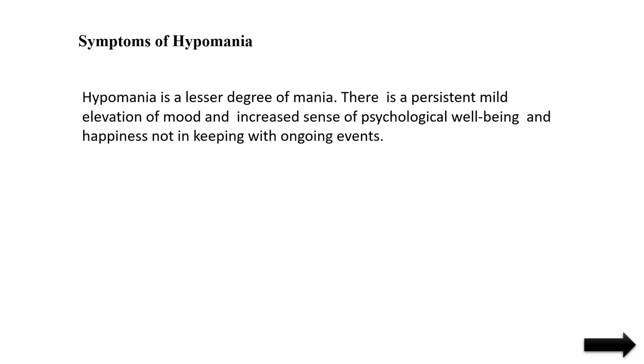But these people will stay happy after the party also, or even without any party, without any happy situation, they show happy moments. That is not appropriate to the situation. But this problem is less severe than mania, so that is why we call this hypomania.